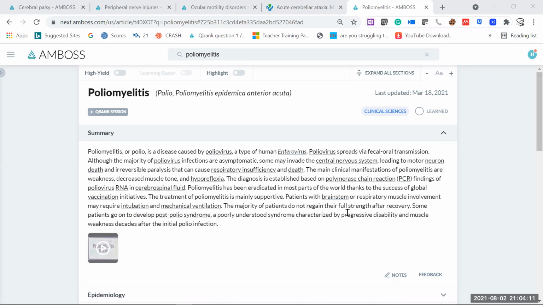The majority of patients do not regain their full strength after recovery. Some patients go on to develop post-polio syndrome, a poorly understood syndrome characterized by progressive disability and muscle weakness decades after the initial polio infection. Maybe the polio infection occurred soon after birth, but the effects will remain throughout life. That is called post-polio syndrome. Even only one episode of polio is enough to affect the whole life of the baby.